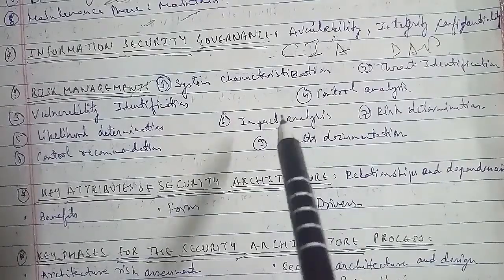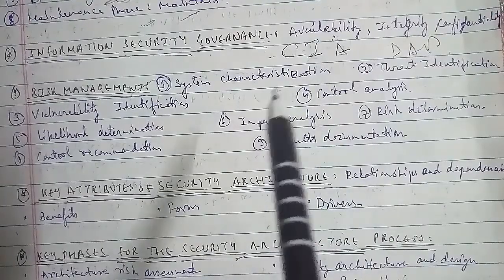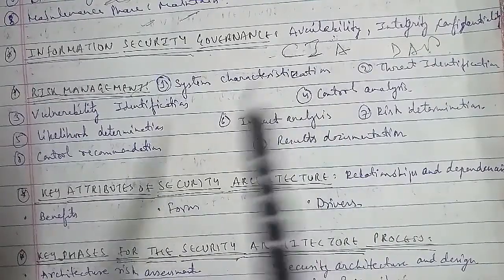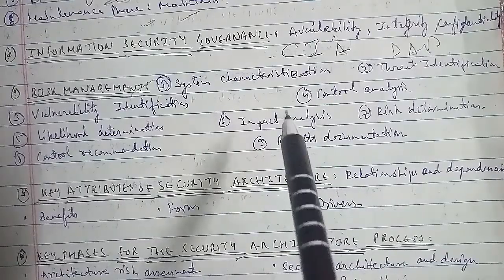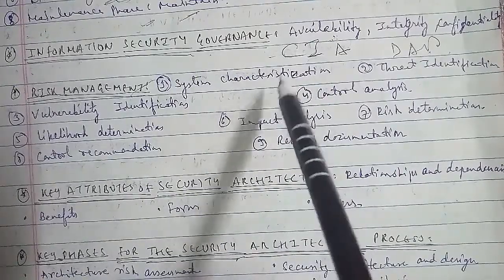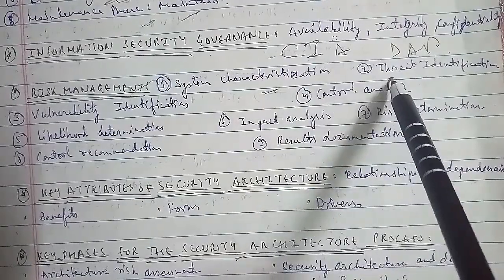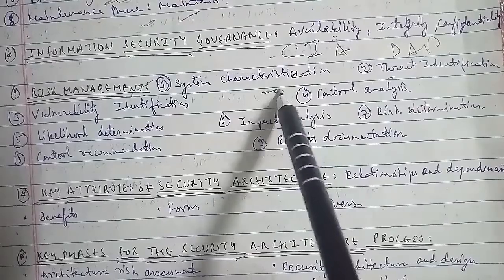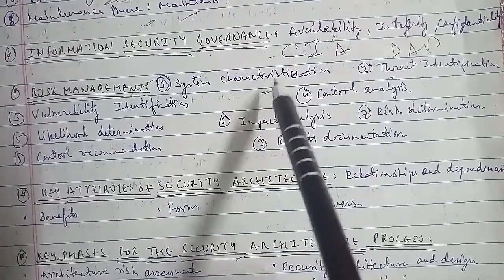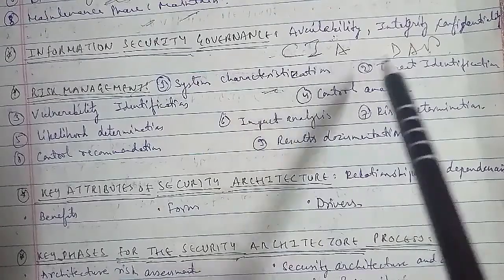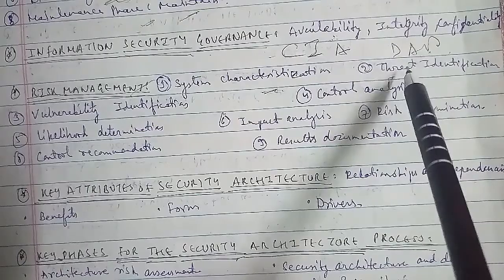After the risk analysis, the risk management process will start, which includes system characterization, and second, threat identification. System characterization describes the scope of the risk management efforts and the system that will be analyzed. Threat identification and vulnerability identification identify the threats and the vulnerabilities required to identify risk.